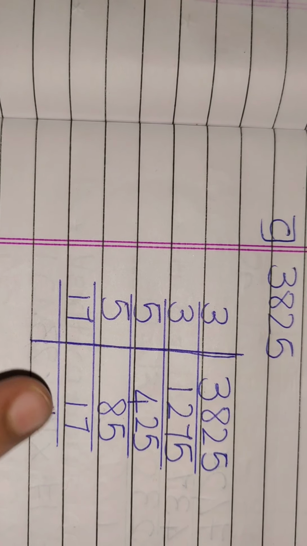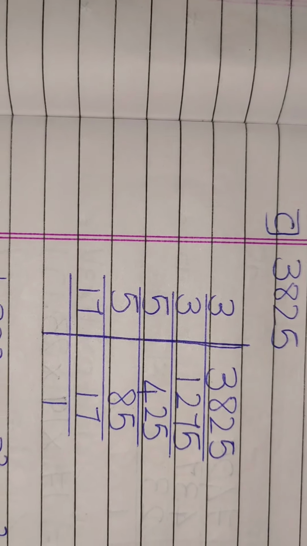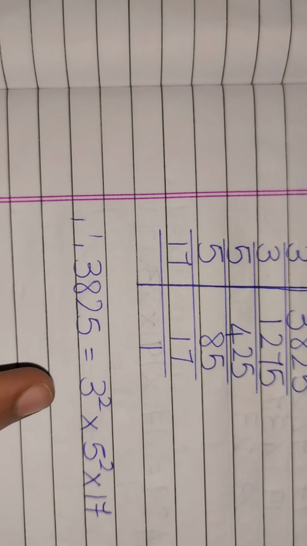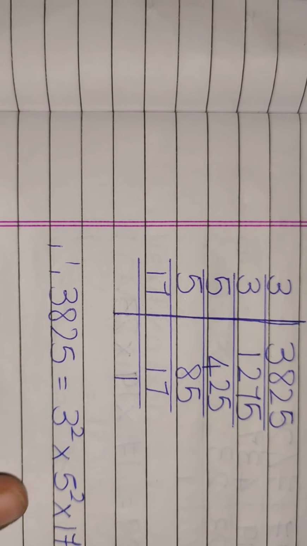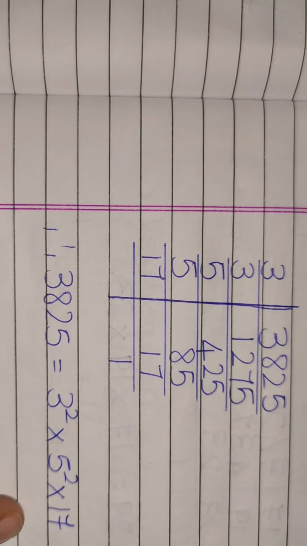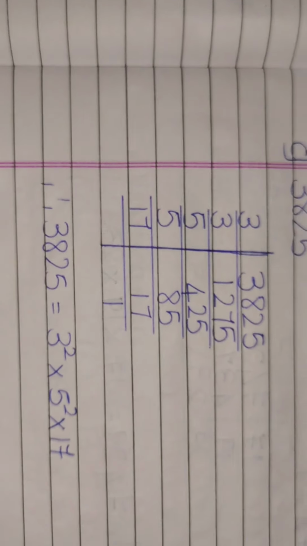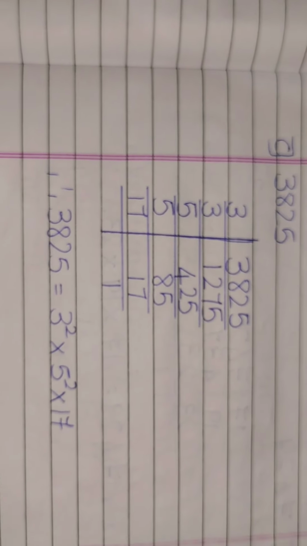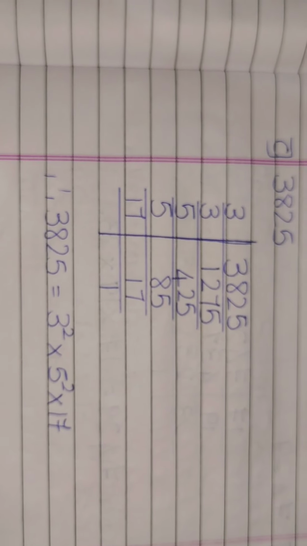17 ones are 17. So what will happen is 3825 is equal to 3 twice, and 5 also twice, and 17 once. So we will write it as it is. I hope the video is clear to you all.